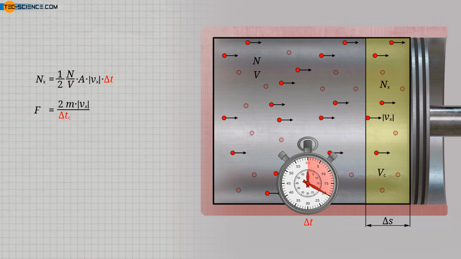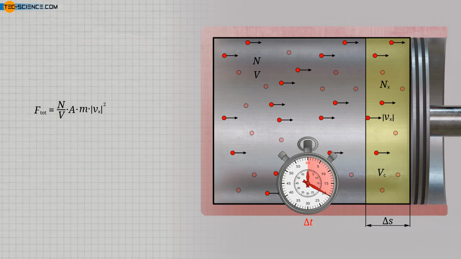This total force of the molecules is then obtained by multiplying the force per particle by the total number Nx of molecules hitting the piston. Considering that both times are identical in this case, we can use the formula marked in blue in the formula for calculating the total collision force. In this equation, we can now cancel the time period delta t and combine the two speeds to the square of the speed. This formula states that the force which the molecules exert is not dependent on the considered time period at all. This is also shown in practice.